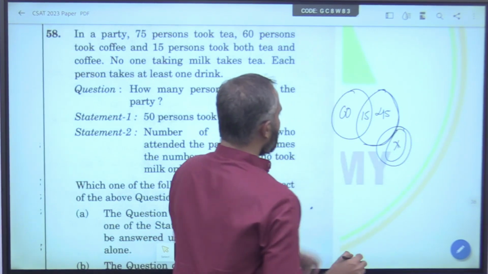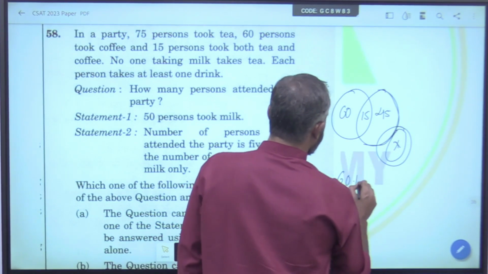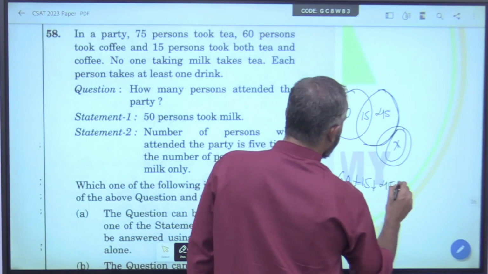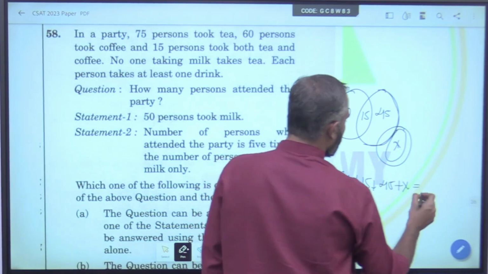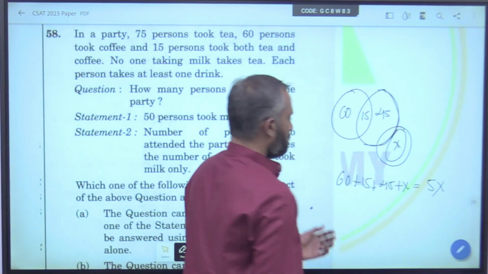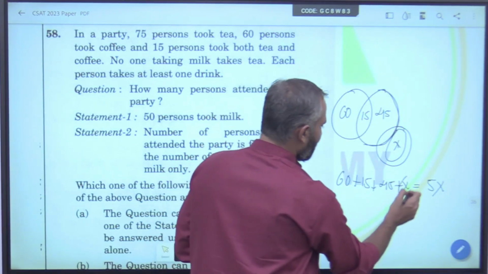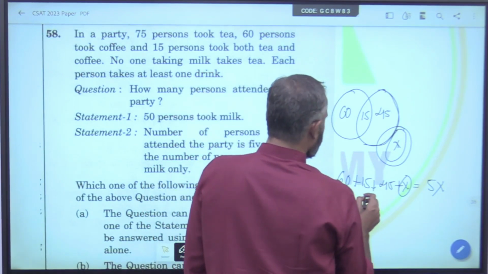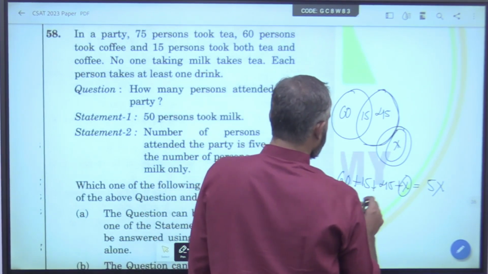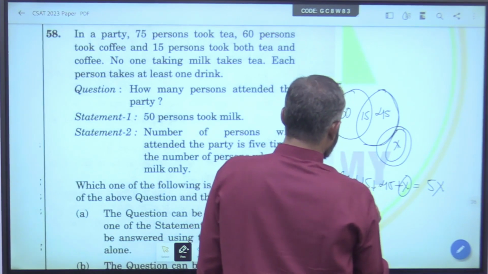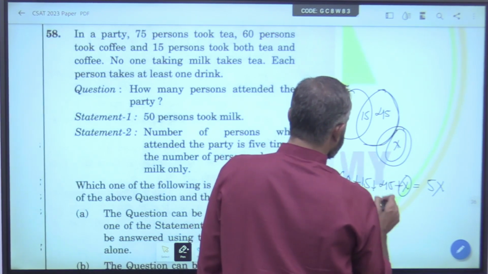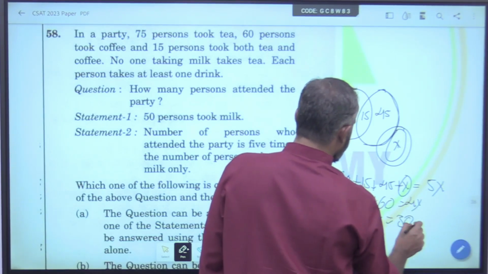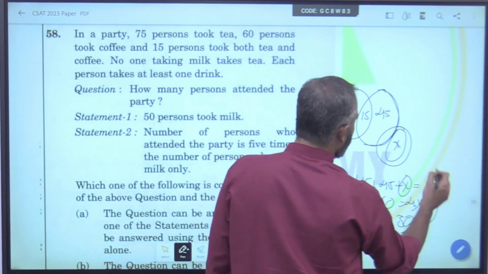Now the union is 60 plus 15 plus 45 is equal to 5x. You can easily solve for x because there is one variable in this equation. So solve it. Sixty is equal to 4x. So x is equal to 30. You are knowing x, the number of people is 150.